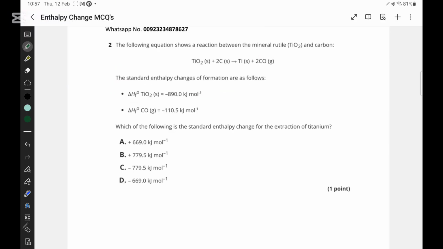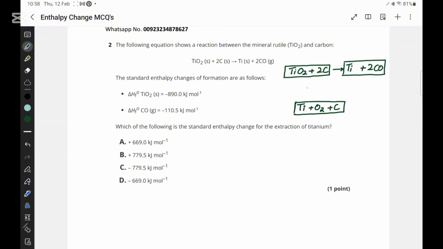In this question, they have given us this reaction. Let me draw it here: TiO2 plus 2C forms Ti plus 2 carbon monoxide. First of all, let's draw the rectangles like this one and this one, since they have given us the enthalpy of formation. So we have to draw the elements here: Ti plus O2 plus carbon.